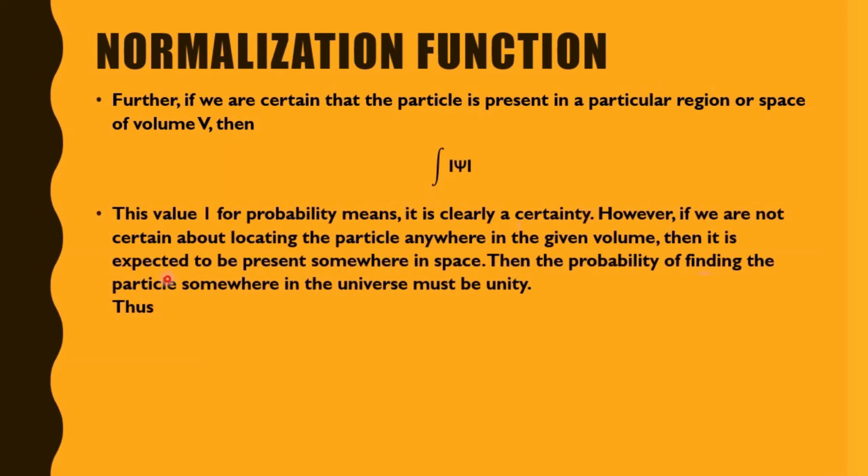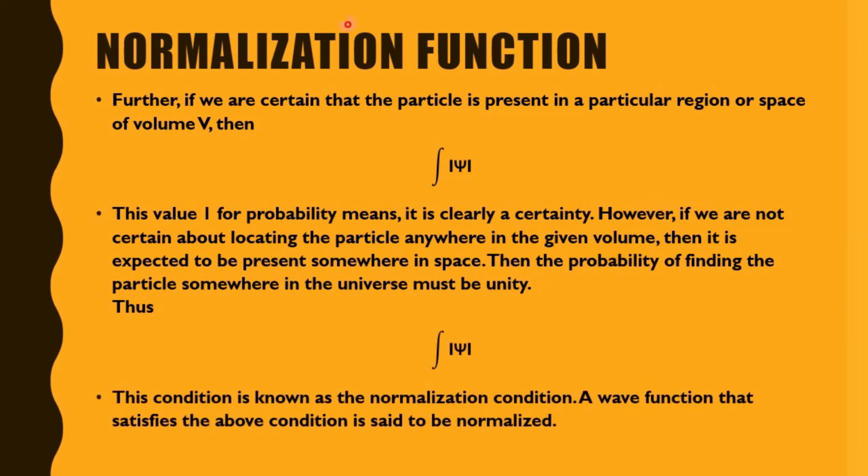However, if we are not certain about locating the particle anywhere in the given volume, then it is expected to be present somewhere in the space. So if the particle is not there in the volume, it is somewhere in the space. Simple and precise: the total probability must be unity. So here also it will be the integration of psi square equal to 1. This condition is known as the normalization condition.